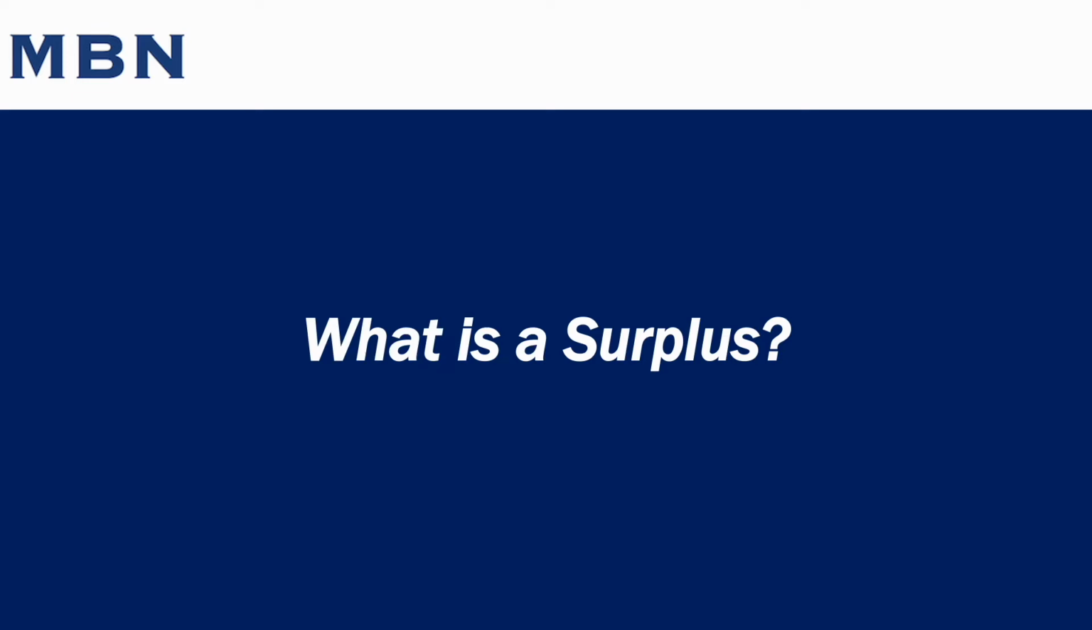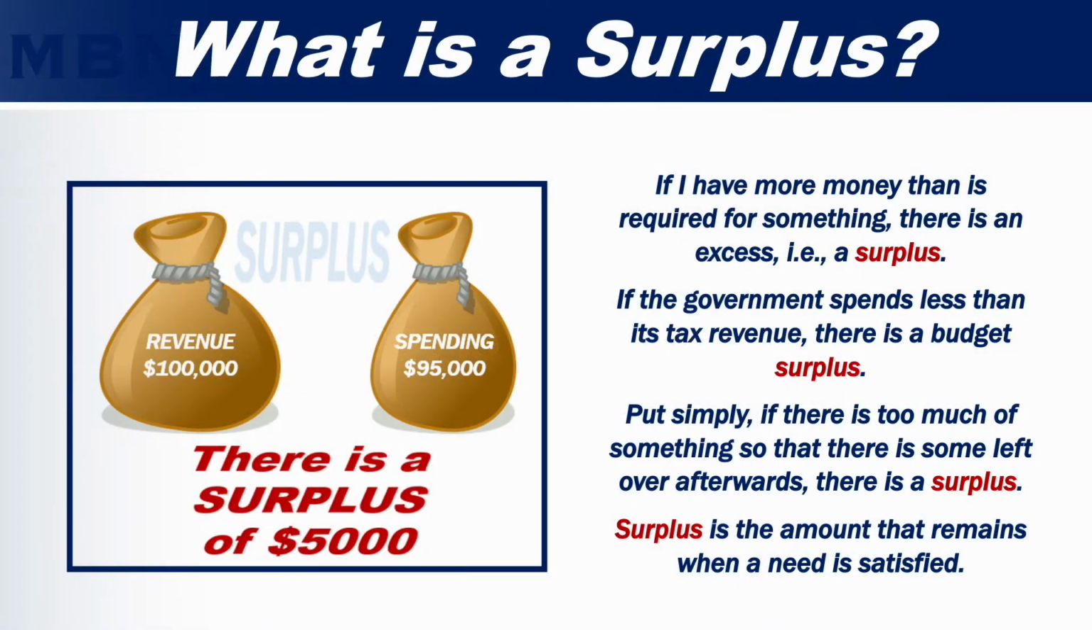What is a surplus? If I have more money than is required for something, there is an excess, that is, a surplus. If the government spends less than its tax revenue, there is a budget surplus. Put simply, if there is too much of something so that there is some left over afterwards, there is a surplus. Surplus is the amount that remains when a need is satisfied.